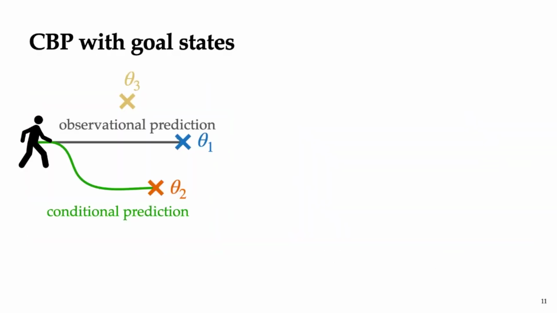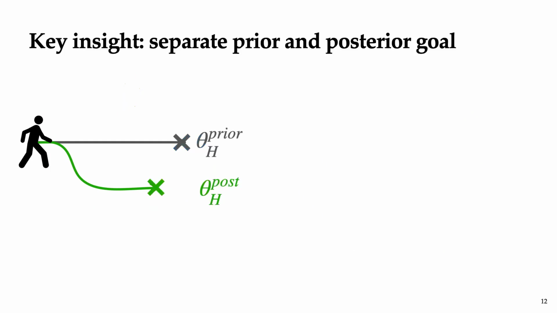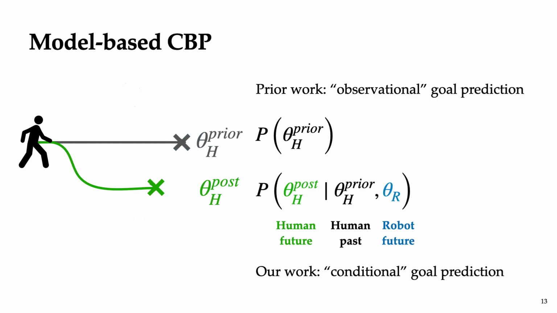Specifically, we simplify this setting by thinking about CBP over goal states, because doing trajectory prediction over the full space of trajectories is very computationally difficult. Our key insight is to separate the prior and posterior goal of the human into theta h prior and theta h post. A lot of prior work has thought about observational goal prediction, that's predicting theta h prior, where the robot is treated as an observer of the human, whereas our work thinks about conditional goal prediction, where we want to predict the future goal of the human conditioned on the past goal of the human and the robot's future goal that it wants to pick.